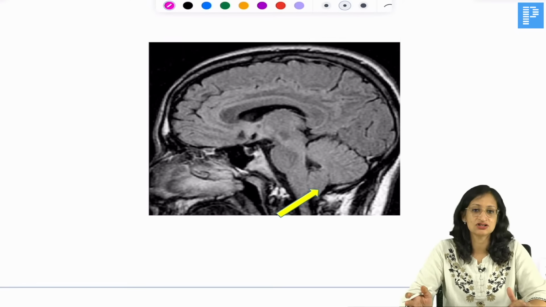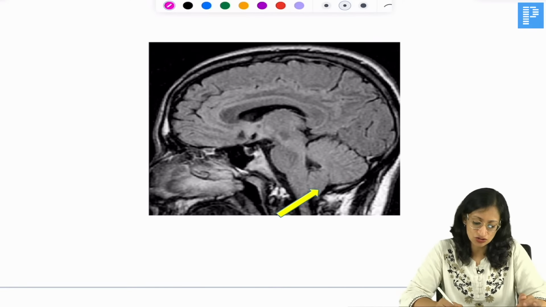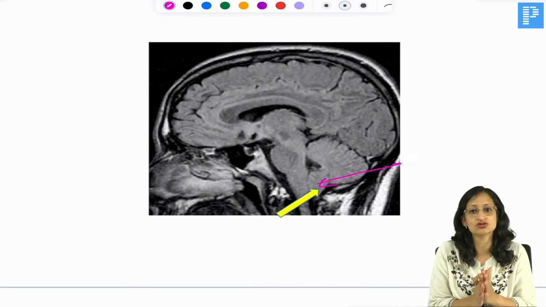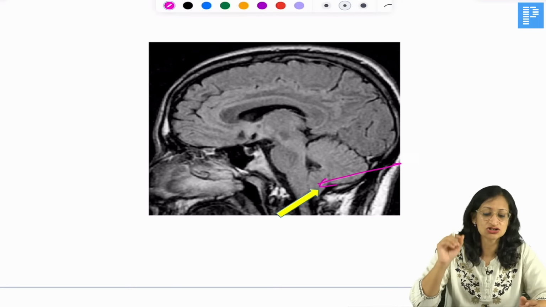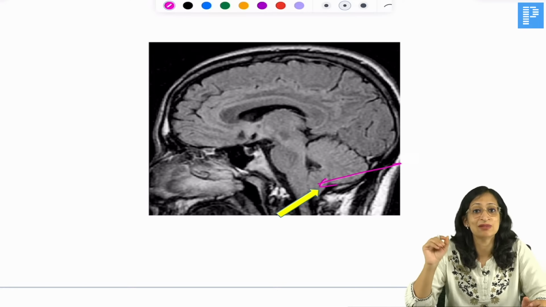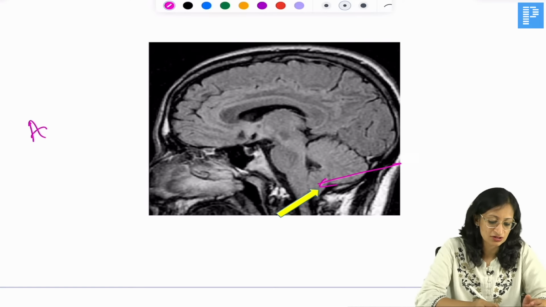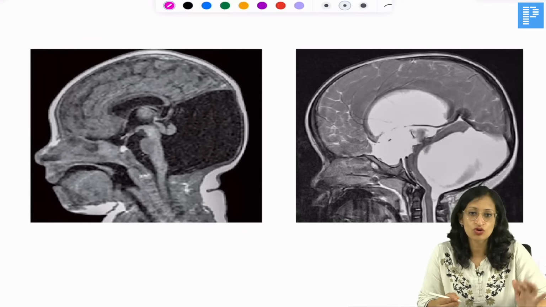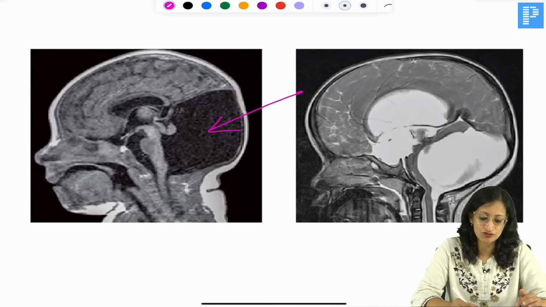What do you see in this condition? Here you can see herniation of the cerebellar tonsil through the foramen magnum. What condition is this? Yes, this is called the Arnold-Chiari malformation. It can be associated with myelomeningocele as well. What do you see here? This is a dilated fourth ventricle.